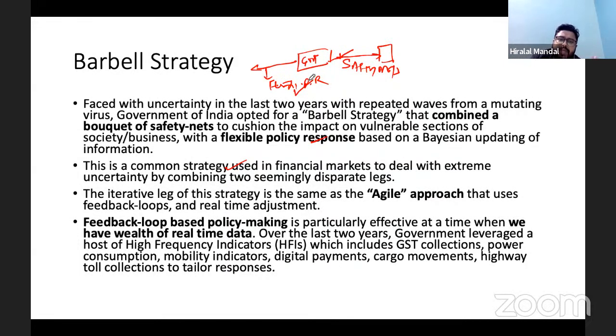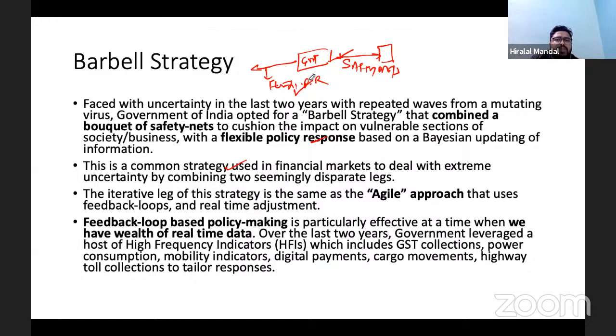So there was a mix of flexible policy responses, and of course one of the responses from the RBI was to pump more and more money. Because when such uncertainty occurs, investors withdraw money from the market, and they are more prone to keeping the money with themselves.